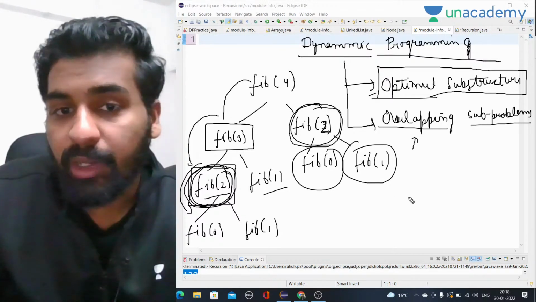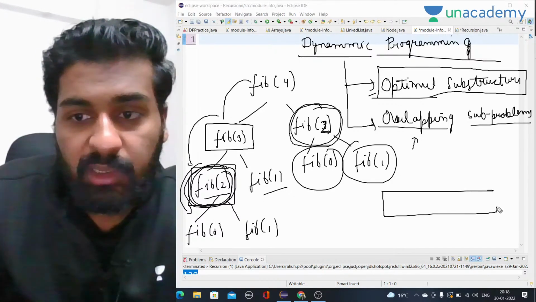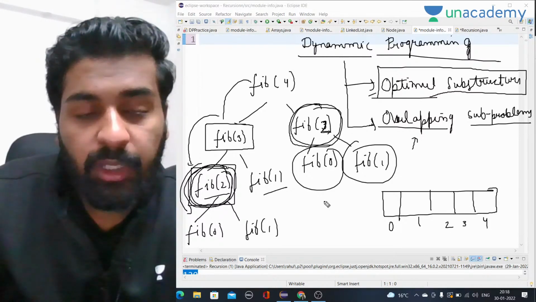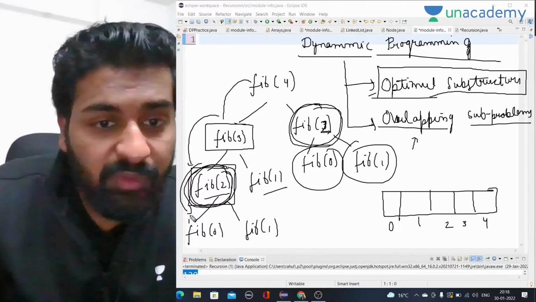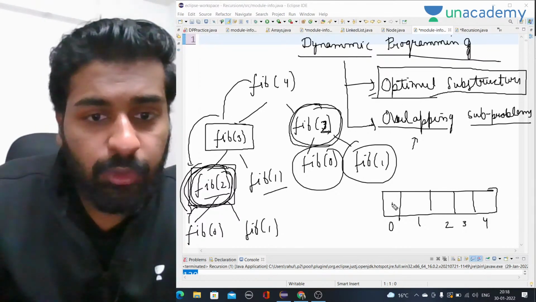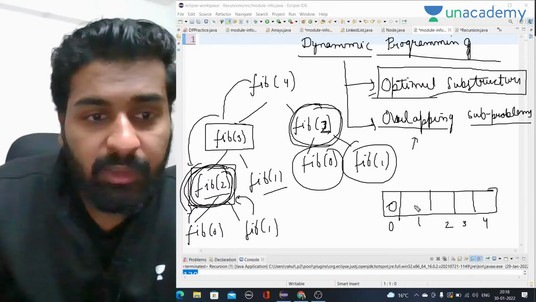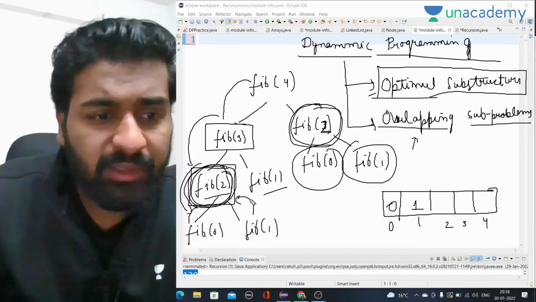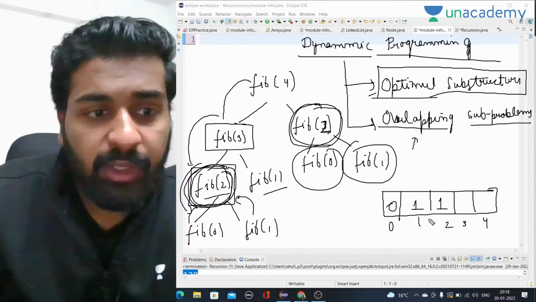Okay, so what I am trying to say is, let's take an array with indices 0, 1, 2, 3, 4. We want to calculate Fib of 4. Whenever we come back, like we have calculated Fib of 0, we will fill the value of Fib of 0 here, which is 0, right? We will come back and fill the value of Fib of 1 here. Now we know Fib of 2 is the sum of these two. This is just normal recursive code. So 0 plus 1 will be 1, so we will have 1 here, right?